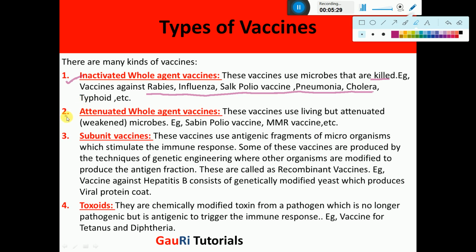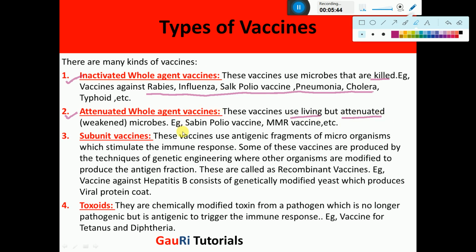Then there are attenuated whole agent vaccines. In this case, the vaccines use living organisms, but they are attenuated. Attenuated means they are weakened. They cannot cause the disease, but they are introduced in the body.